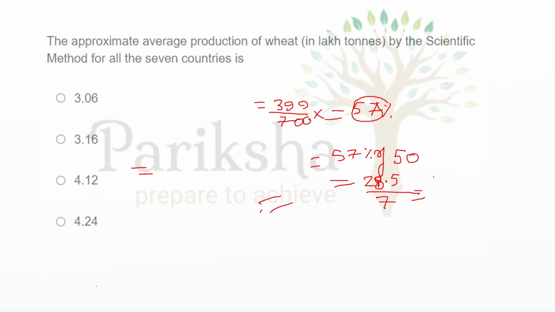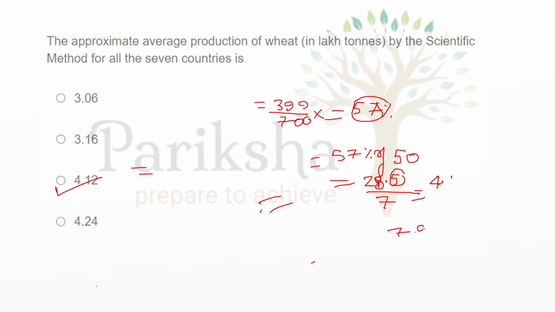Now 28.5 for 7 countries. So the average production will come around 4 point something, 7 times 4 is 28, and then the remainder is 5. So for this remainder 5, we can take it as close to something. This option comes too close to our value. Like if we calculate it as well, it will be 5 divided by 7.